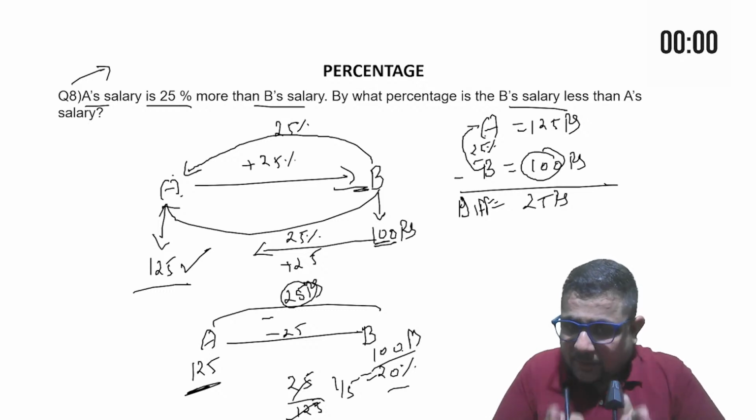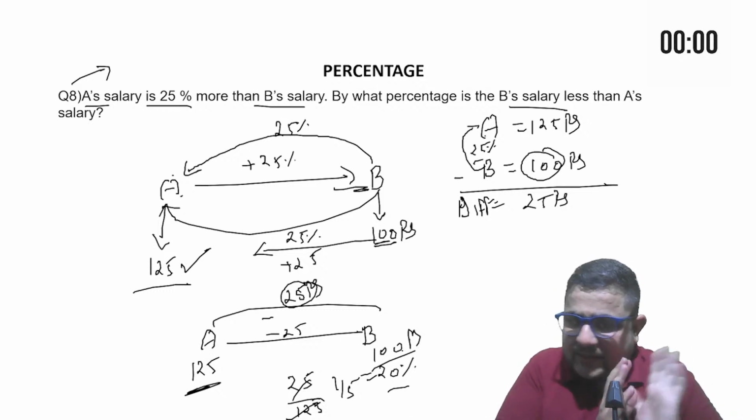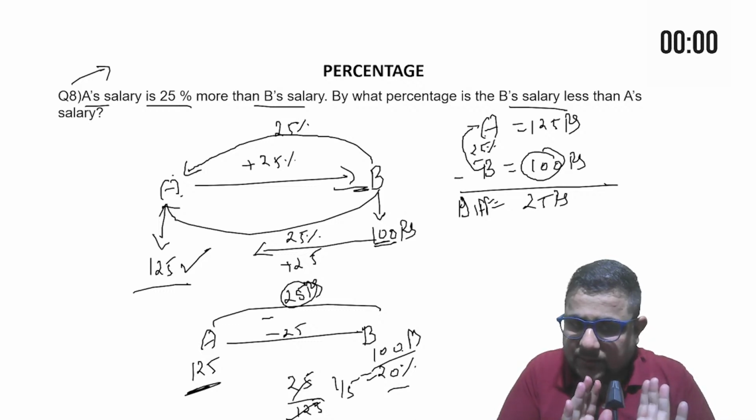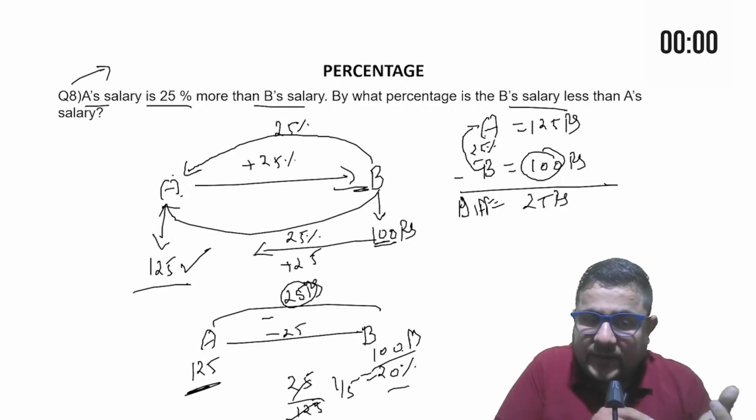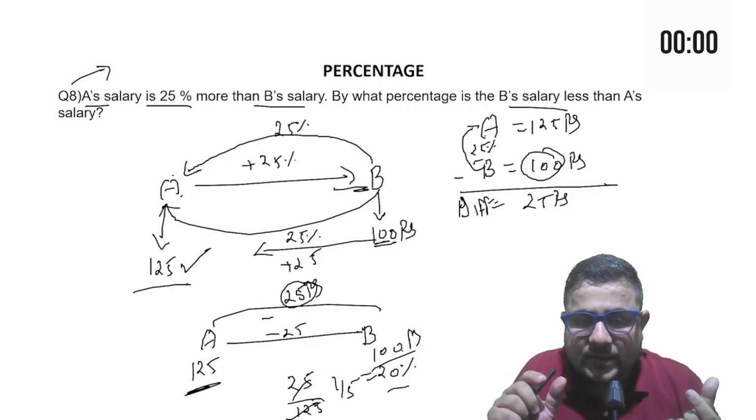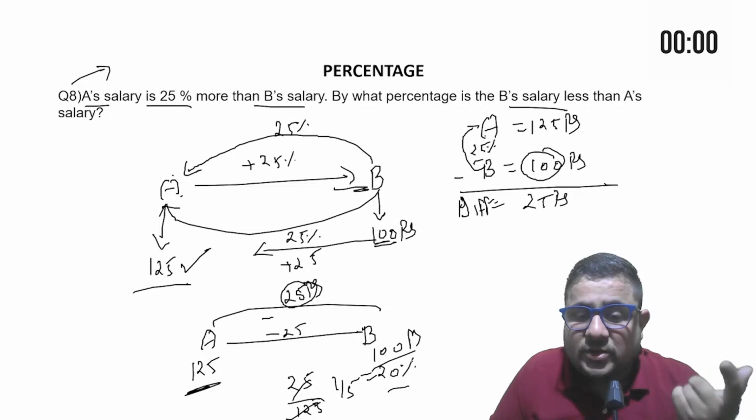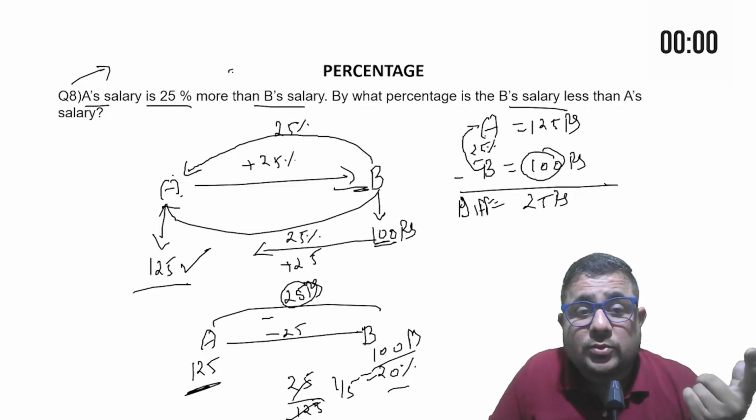B's value was 100. So for 100, 25 is 25%. Getting my point? But if I compare 25 with 125, then for 125, 25 is not 25%. Just compare. So when you compare, you are getting 20%. So the answer would be 20%.